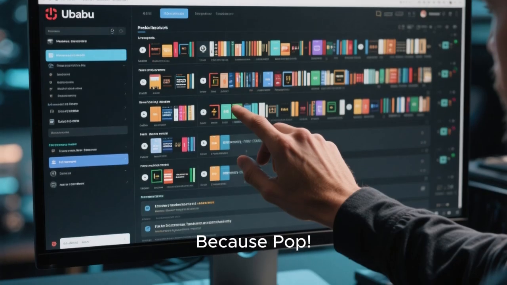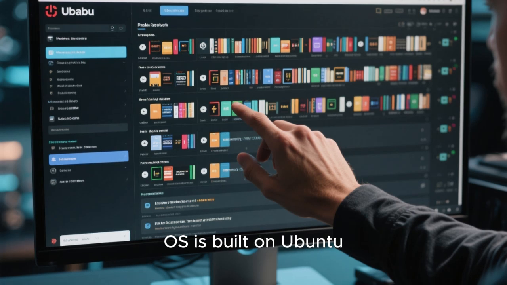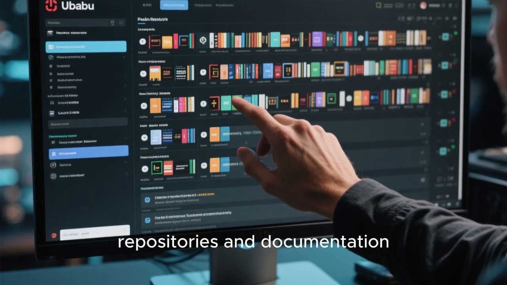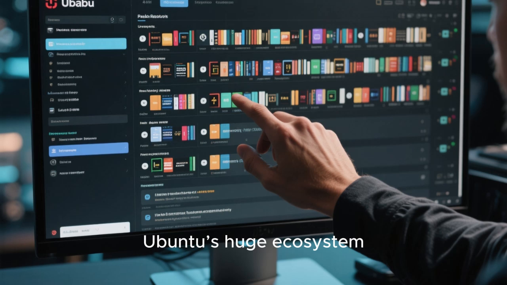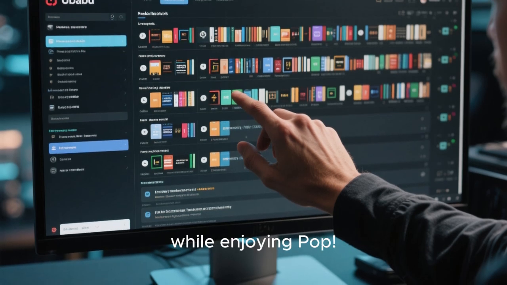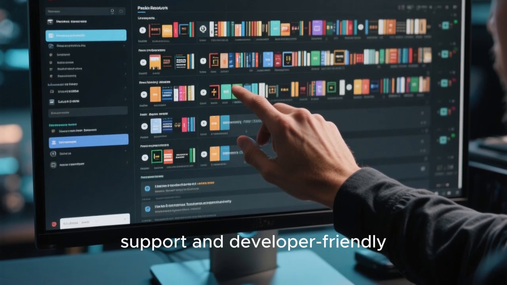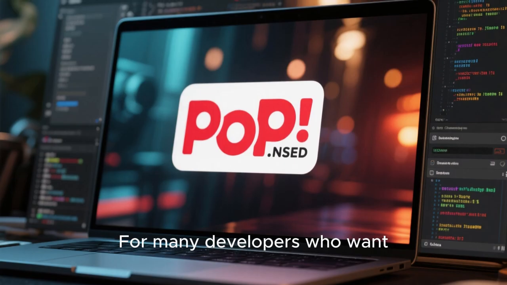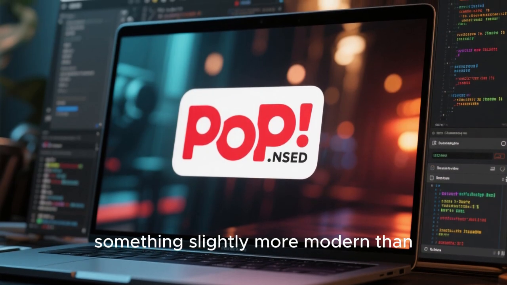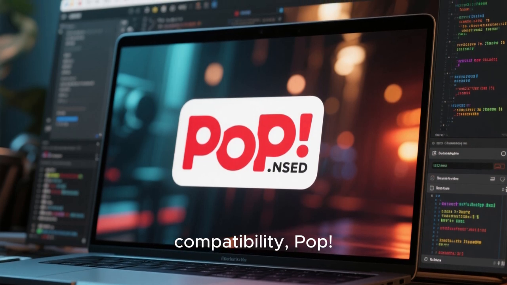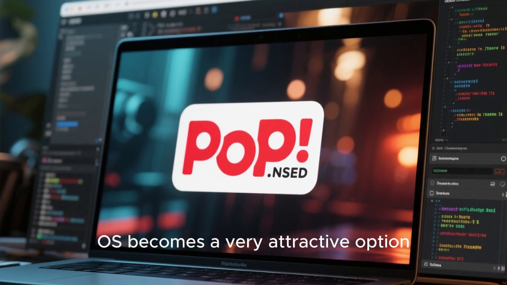Because Pop!_OS is built on Ubuntu, it also supports the same package repositories and documentation. This means developers still benefit from Ubuntu's huge ecosystem while enjoying Pop!_OS's optimized hardware support and developer-friendly environment. For many developers who want something slightly more modern than Ubuntu while keeping the same compatibility, Pop!_OS becomes a very attractive option.